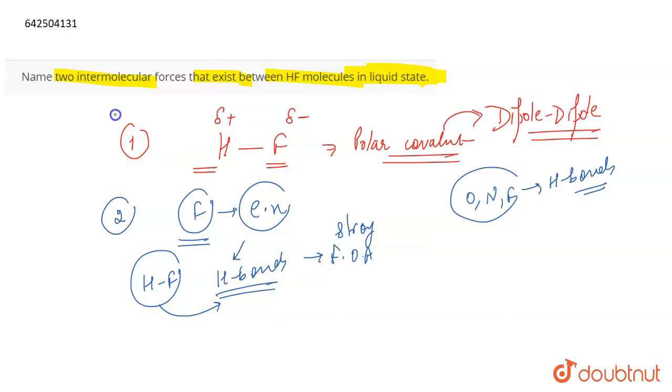So there are two major intermolecular forces that exist between the HF molecules in the liquid state: dipole forces of attraction and the hydrogen bonds due to the presence of fluorine. Because hydrogen forms hydrogen bonds only with oxygen, nitrogen, and fluorine, hydrogen bonds are formed, and due to the polarity, dipole interactions exist. Therefore, these are the two intermolecular forces that exist between these molecules in liquid state. That's all for the question.